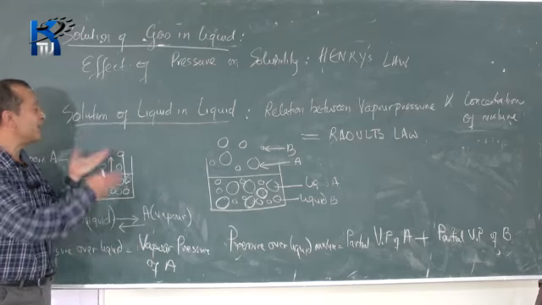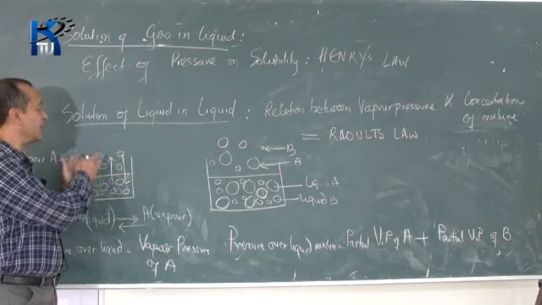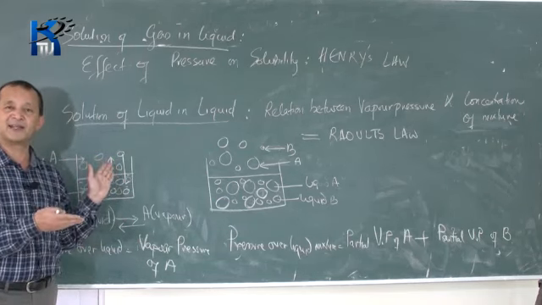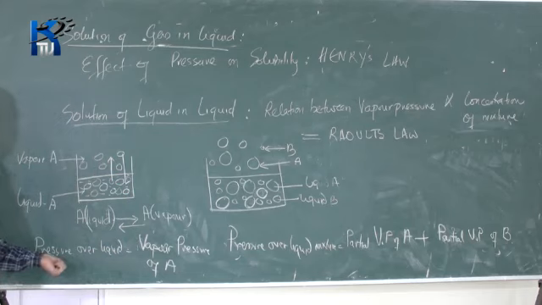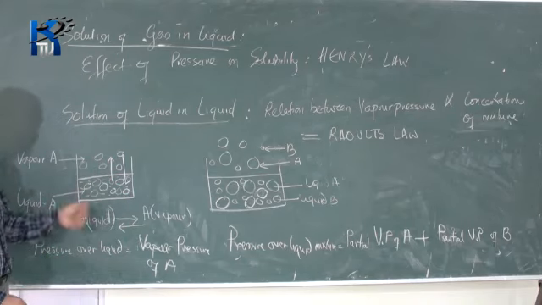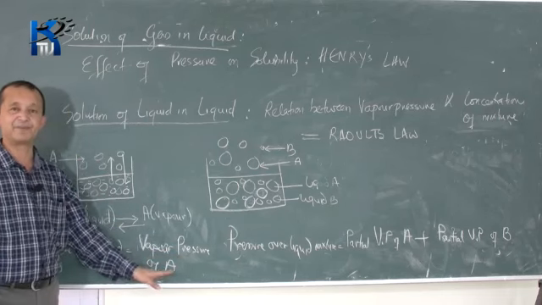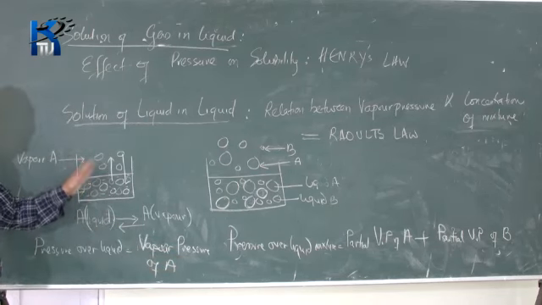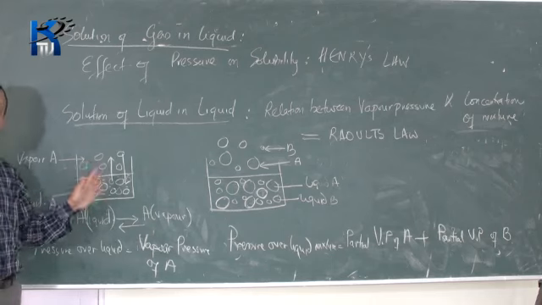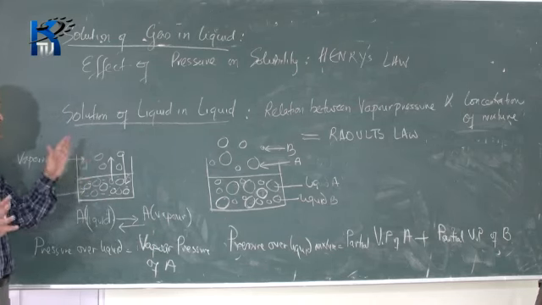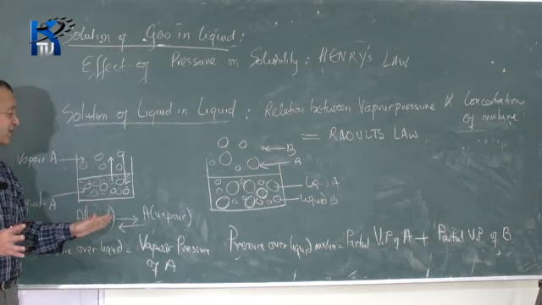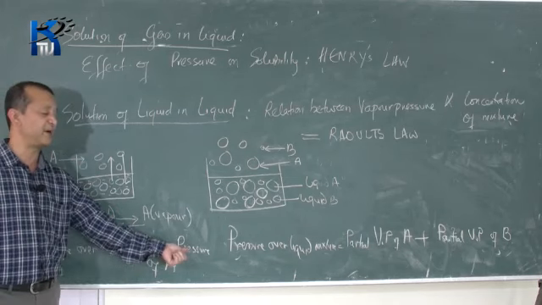How do you measure the amount of a gas? We can measure the amount of a gas by pressure. So the pressure over the liquid will be equal to the vapor pressure of A. The molecules of A will be exerting some pressure, as all gases exert pressure. That pressure is known as the vapor pressure.